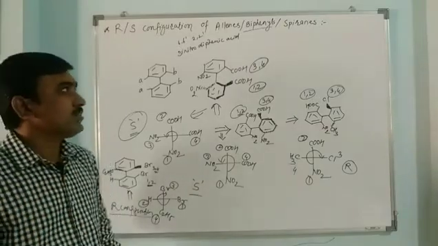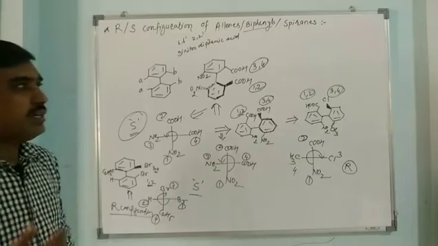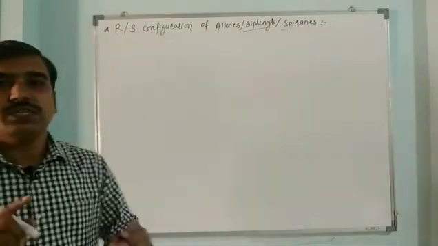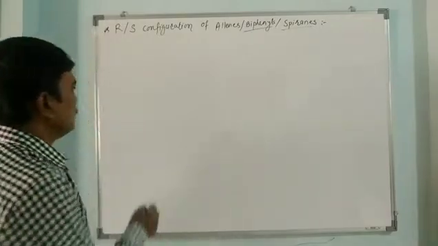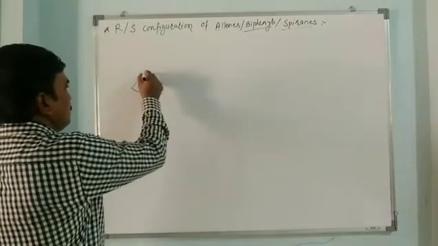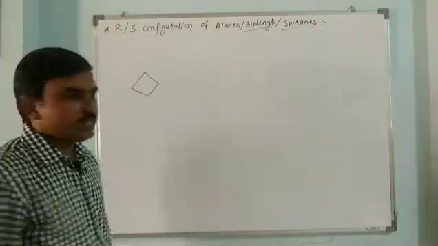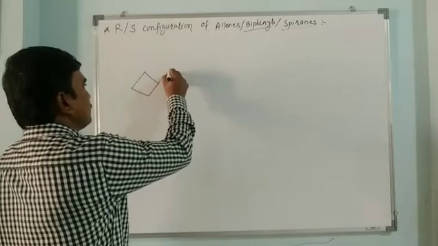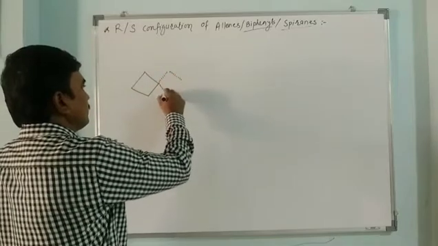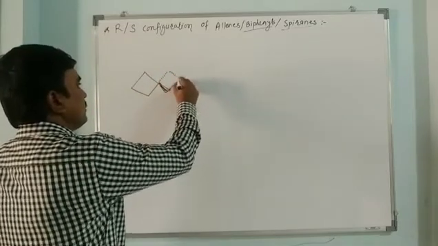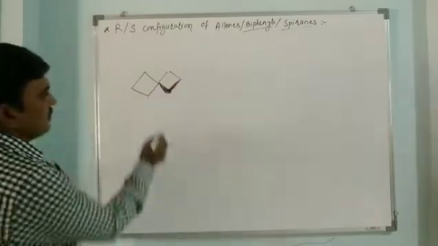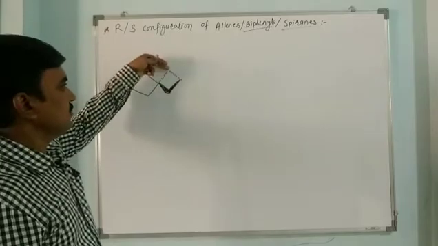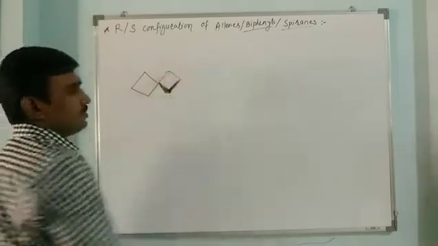Now, in the next example we have to see spiro and cycloalkylidene compounds. Spiro compounds are bicyclic compounds in which one carbon is common to both the rings. Suppose this 4-member system is linked with another 4-member system. This lies in a plane, this is towards us, and this methylene is going away from the observer.